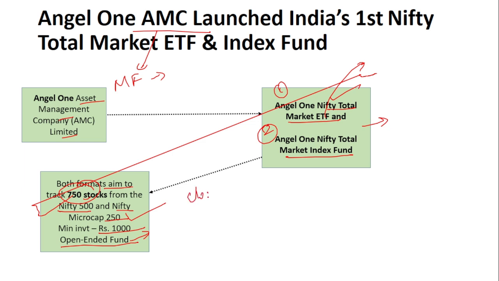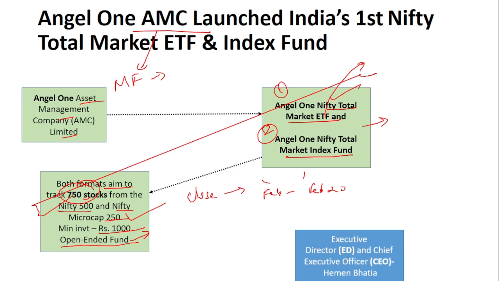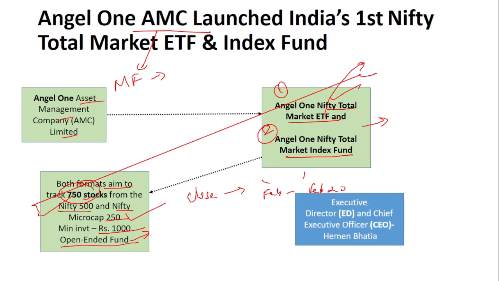Close-ended fund means that it has a timeline. So it will be open only from maybe Feb 1st to Feb 20. There is a timeline within which the customer has to come and invest his or her money. But in case of open-ended fund, the customer can invest his or her money whenever he or she wants. The executive director and the CEO of Angel One AMC is Hemant Bhatia.